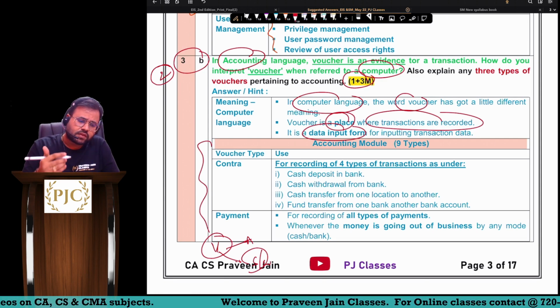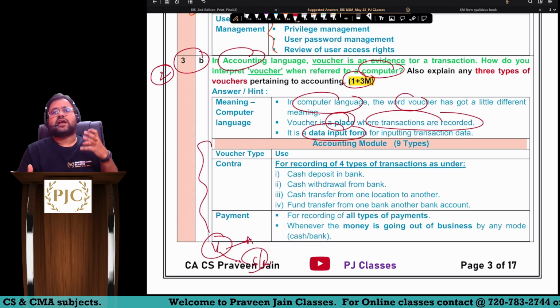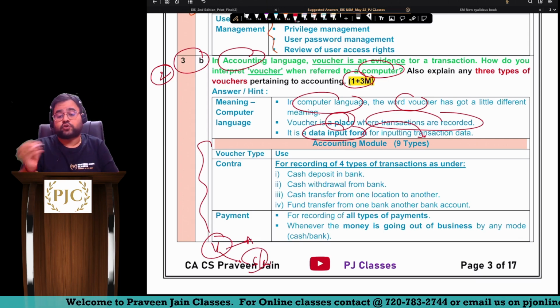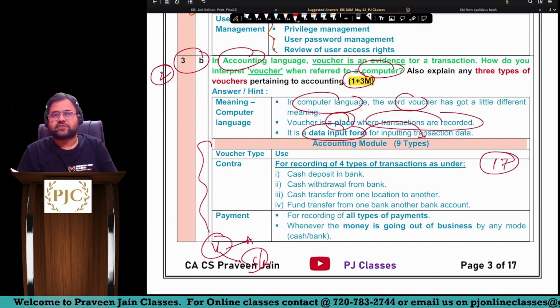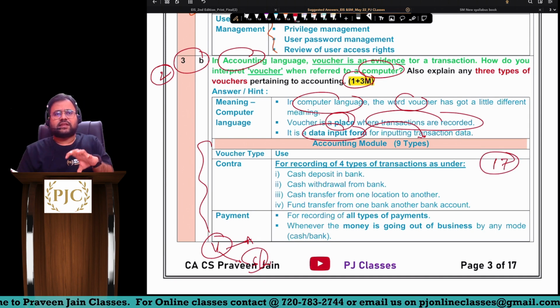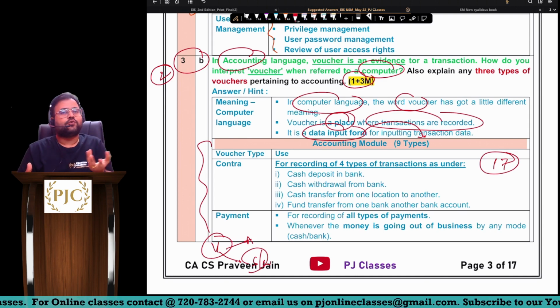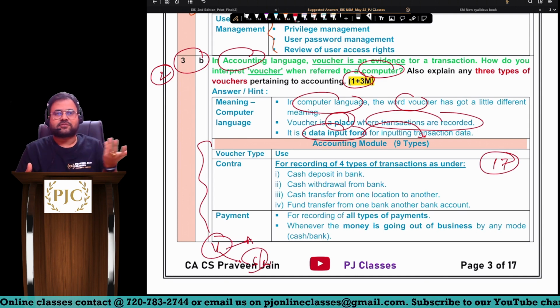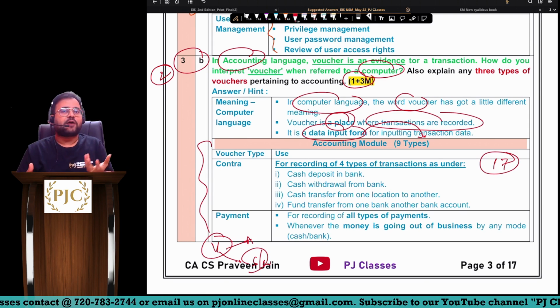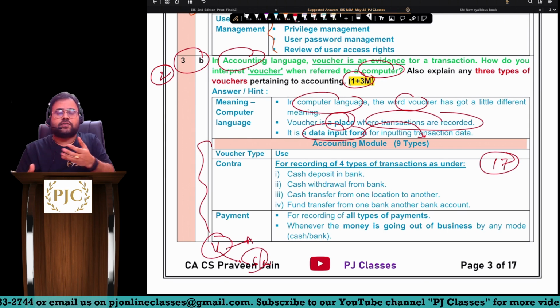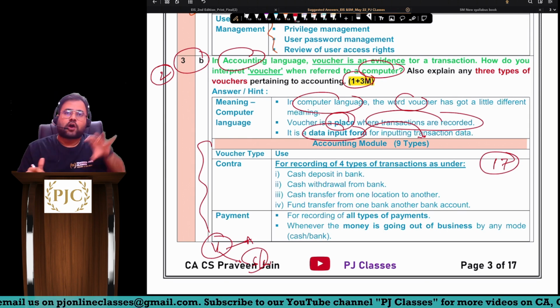Now, sir, in our material, if you see accounting vouchers, है ना, there are 9 types. In totality, 17 voucher types are discussed in our syllabus. Sir, this was a little unexpected question, but okay. Again, I told you, if only expected questions come every time, then this would not be a CA exam. This would have been a BCom exam, sir. Okay. So here, out of 17, we are talking about accounting vouchers only.